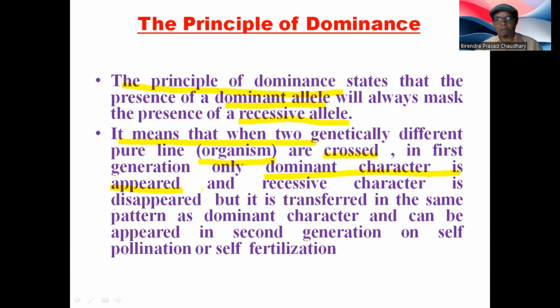And the recessive character के हुन्छ? The recessive character is disappeared. So disappeared हुन्छ, that is suppressed.